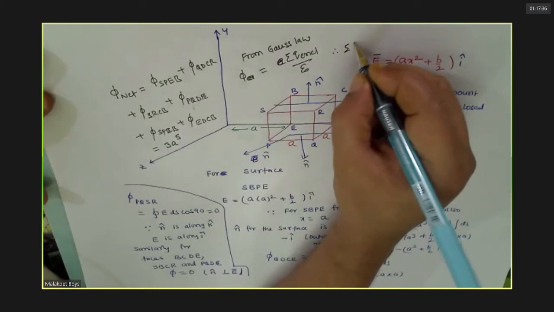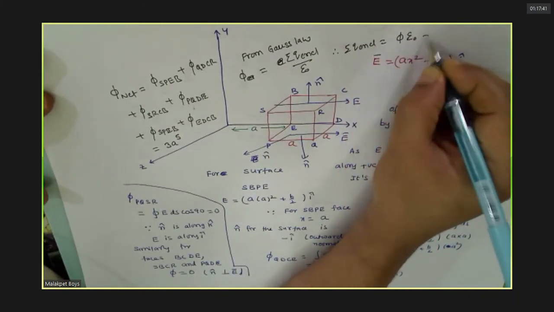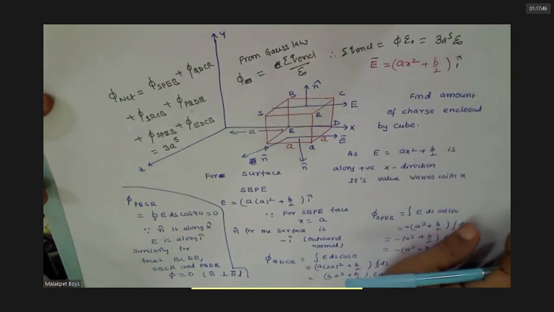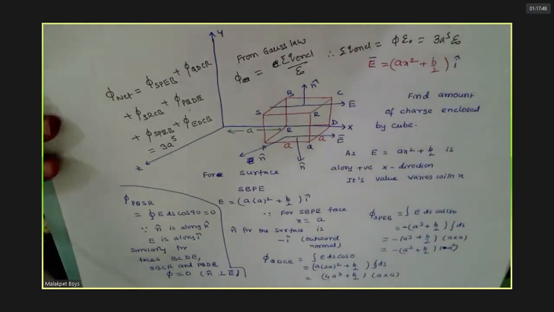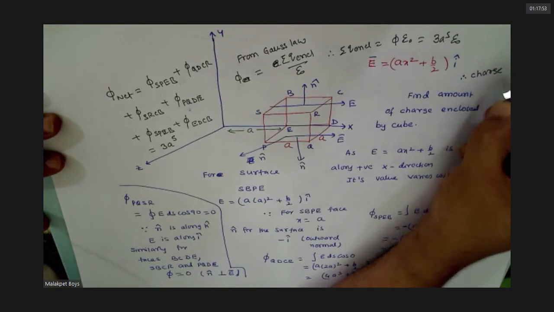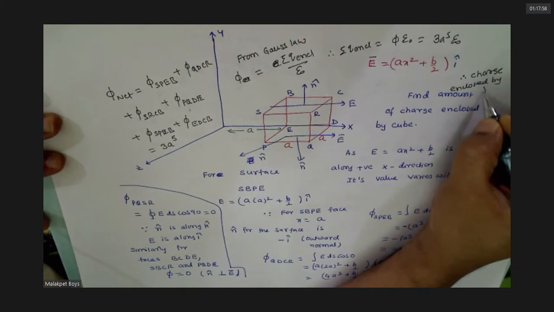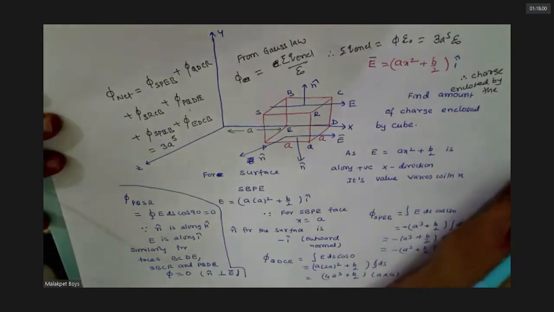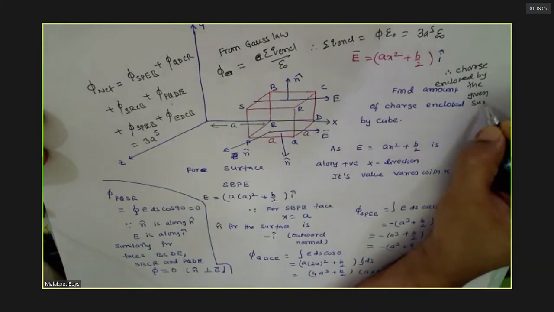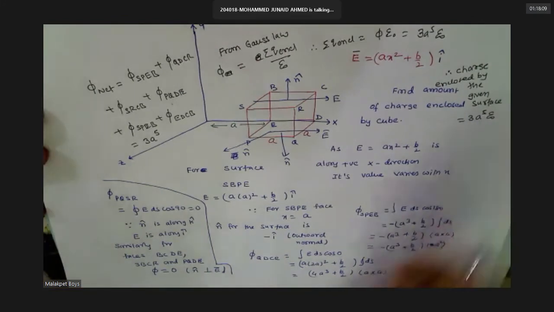Therefore, you can get total charge enclosed is how much? 3 epsilon naught into a power 5. Follow this? Therefore, I can say the charge enclosed by the given surface is 3A power 5 epsilon naught.